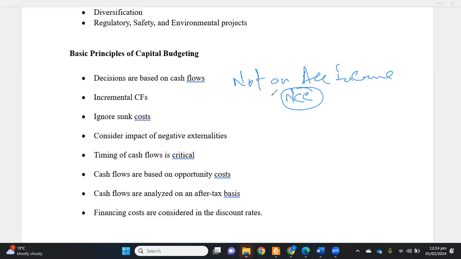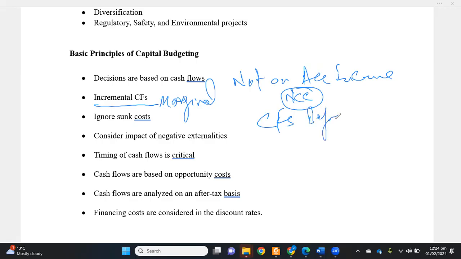And when we talk about the cash flows, these cash flows should be incremental or marginal in nature, because incremental cash flows are those cash flows which are purely related to the launch of the new project. For example, if a new project is launched, let's say in a firm there are cash flows